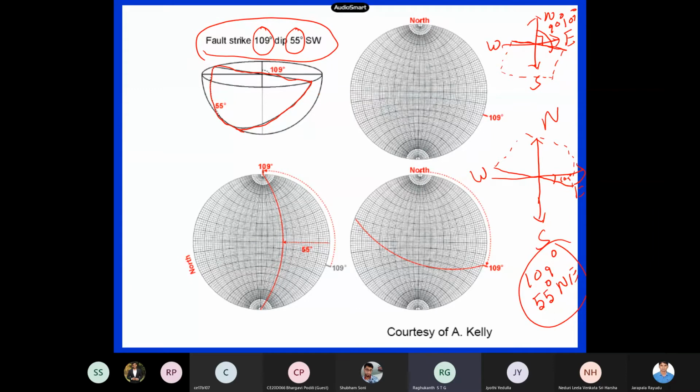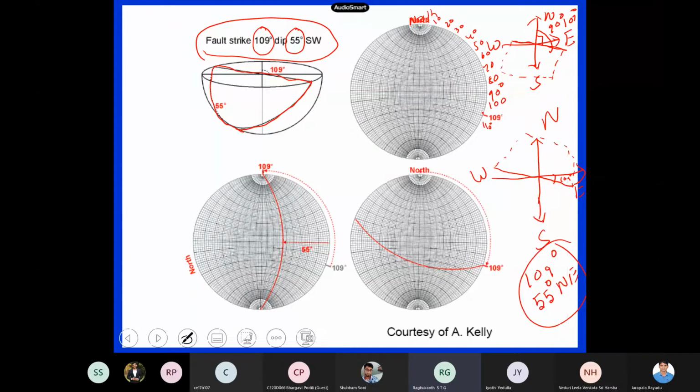So now I have to represent this in my stereograph. So what to do is, first this is my north. Like a graph sheet, the stereograph net also is. So now, as I already told you, 10, 20, 30, 40, 50, 60, 70, 80, then this is my 90. Okay, perfect 90. Then this becomes 100. Then this becomes 110 degrees. Now our 109 is somewhere here.